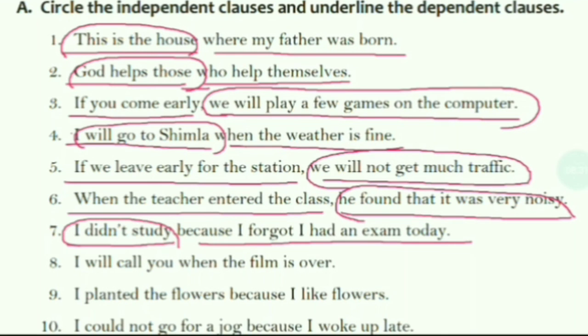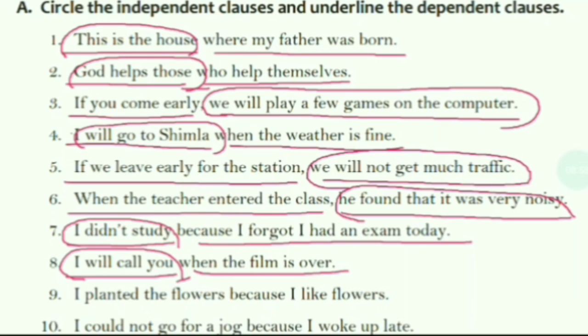Next is, I will call you when the film is over. I will call you, this is the first clause. When the film is over is the second clause. The independent clause is this one, I will call you, as it's making complete sense, whereas when the film is over is not complete in itself. It needs the clause I will call you to make complete sense.